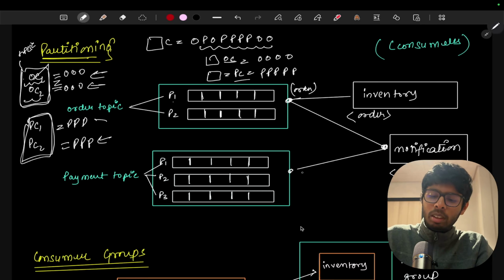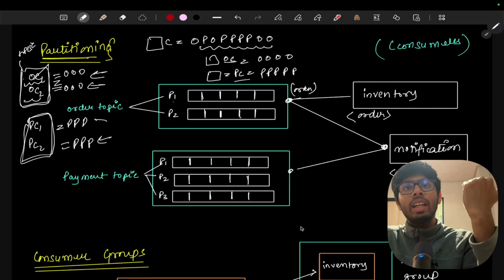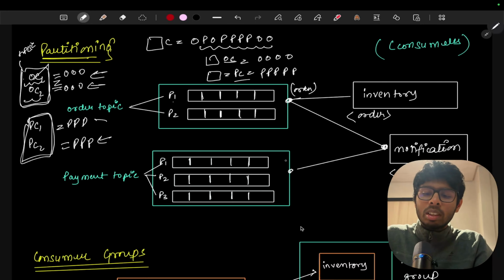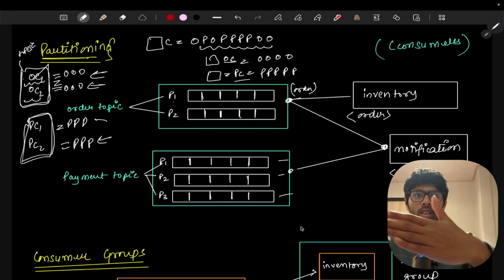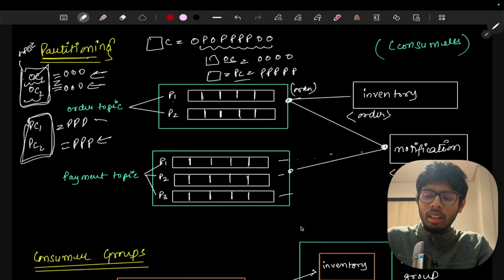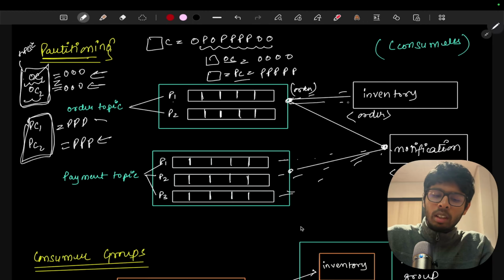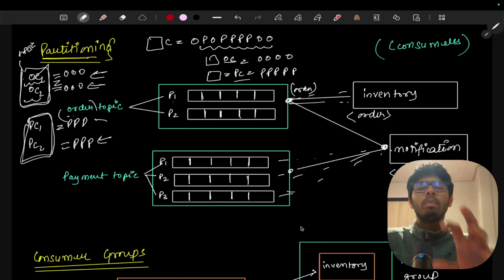Now, when it gets the data from the topic, all three partitions, partition 1, partition 2 and partition 3, will send to the consumers. All three partitions will send the data to the notification service, and the order service is going to send the data to any of the partitions.